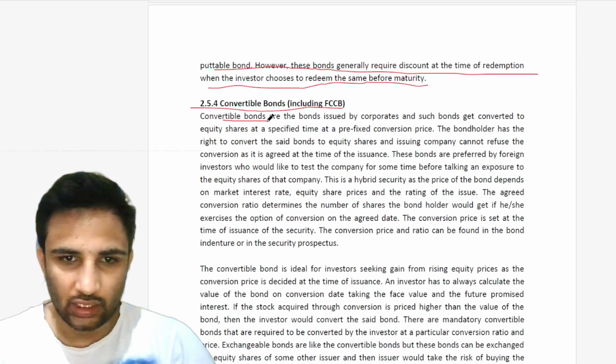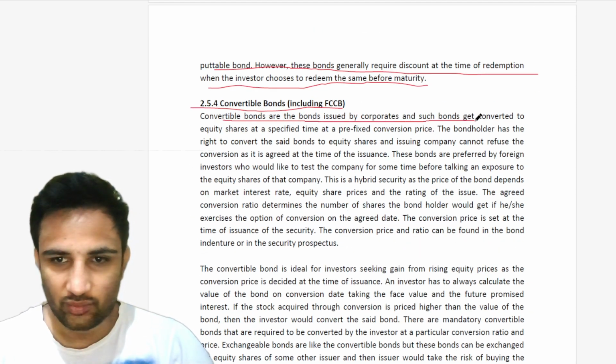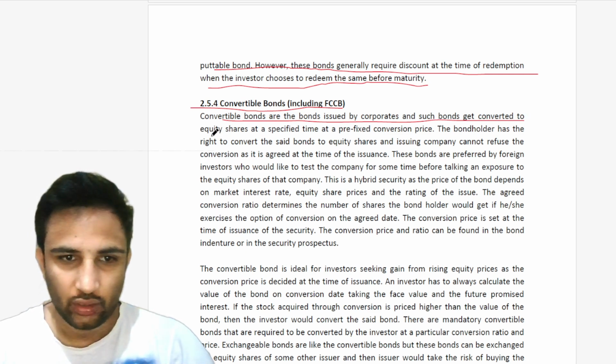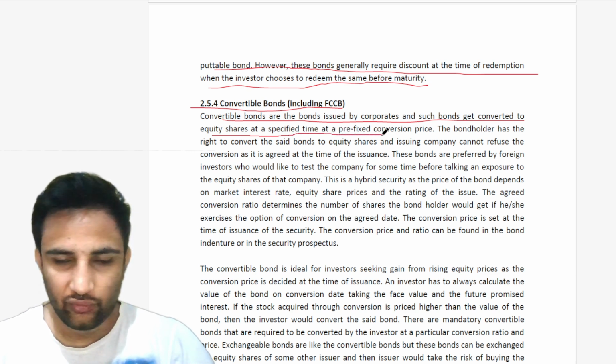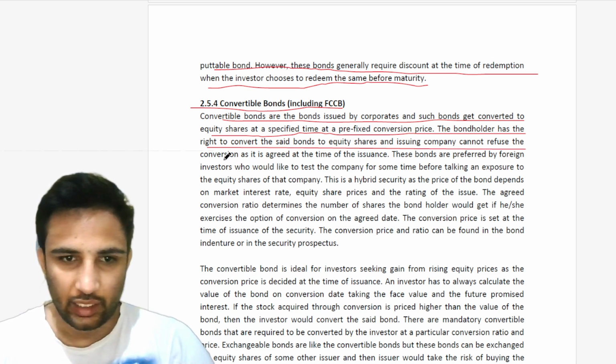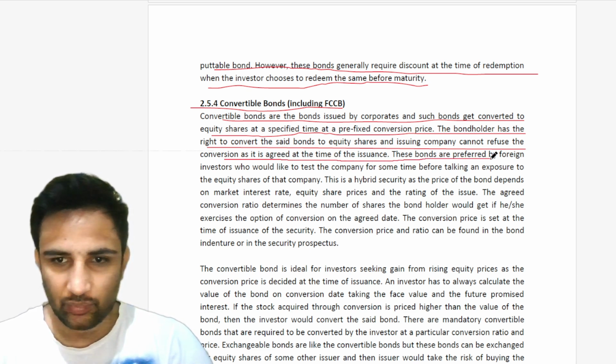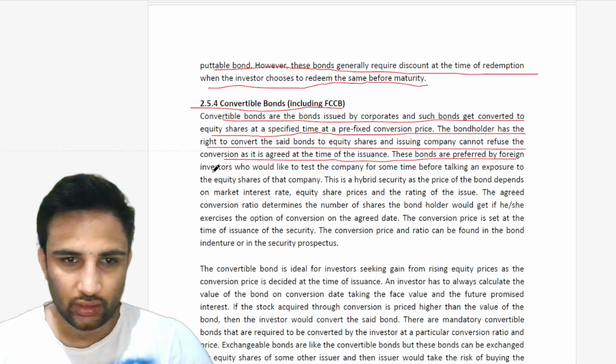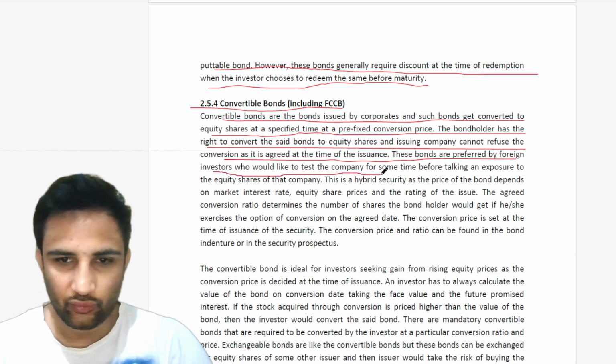Chapter 2.5.4, Convertible Bonds, including FCCB. So, convertible bonds are the bonds issued by corporates, and such bonds get converted to equity shares at a specified time at a prefixed conversion price. The bondholder has the right to convert the said bonds to equity shares, and the issuing company cannot refuse the conversion as it is agreed at the time of the issuance. These bonds are preferred by foreign investors who would like to test the company for some time before taking an exposure to the equity shares of that company.